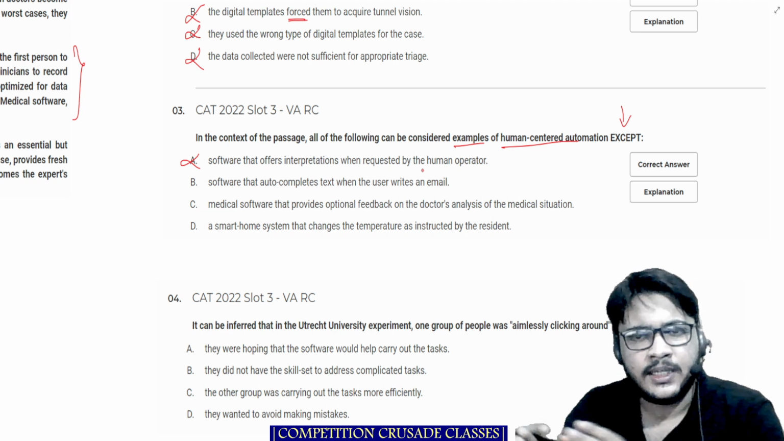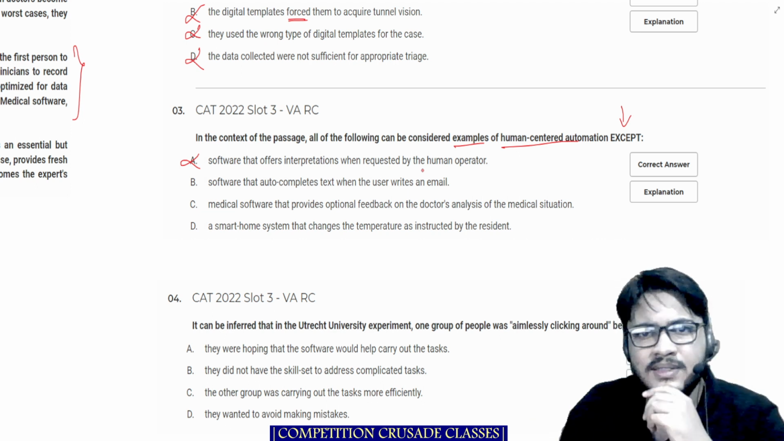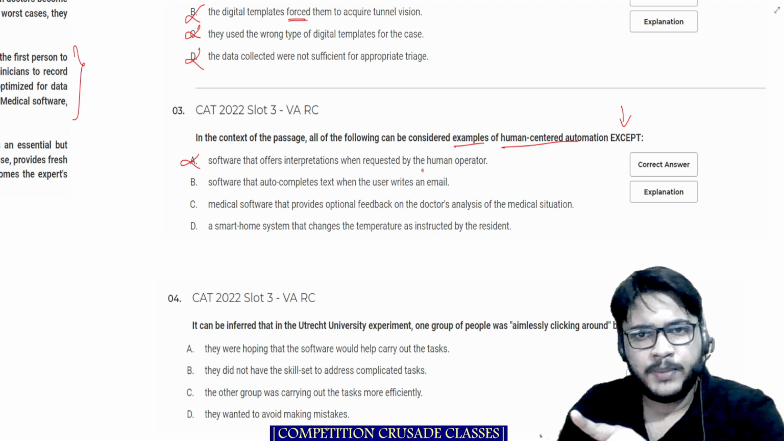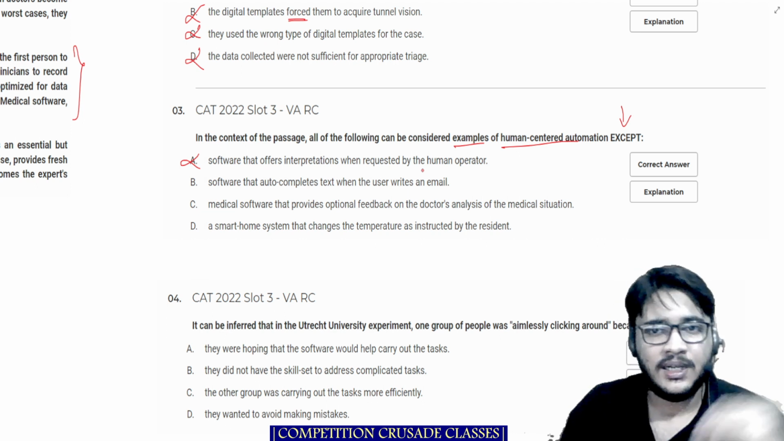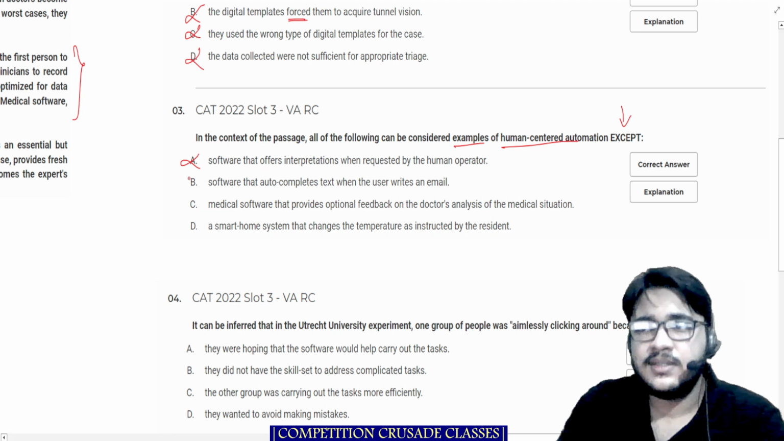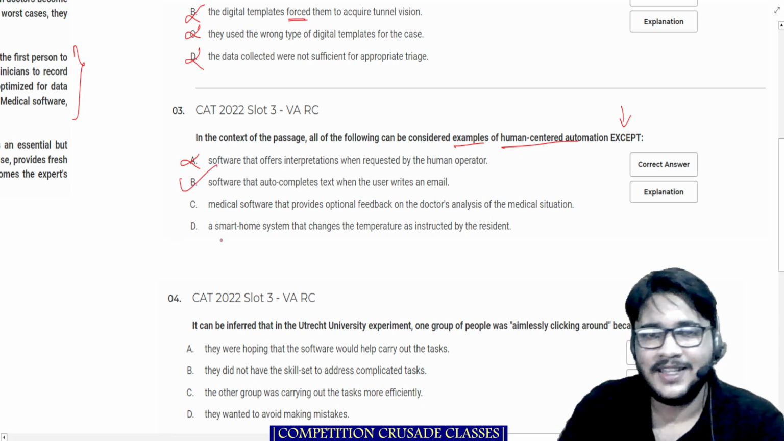It should be secondary. But if I start to write an email, and it auto completes the text, it is doing the primary task that the human should have done. So this is in a way totally against the idea. So bang on, this is the answer. An easy question, right? But then let's read the other options.